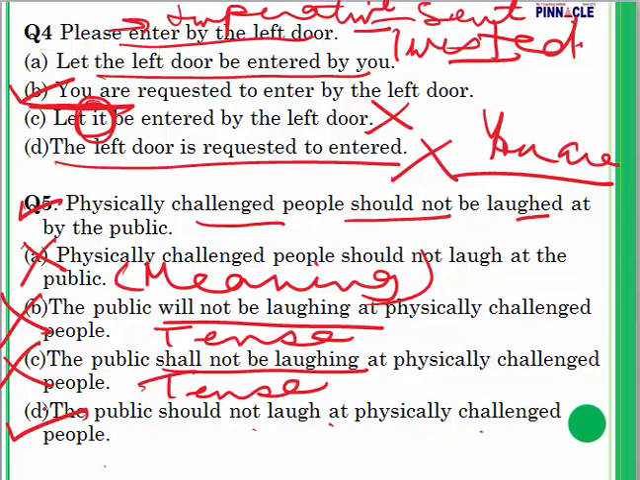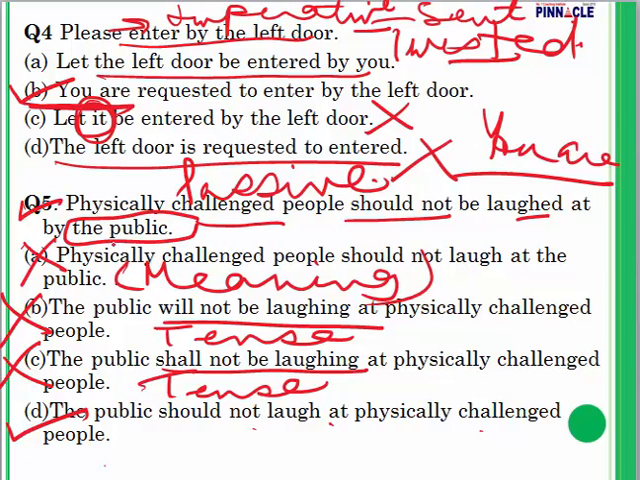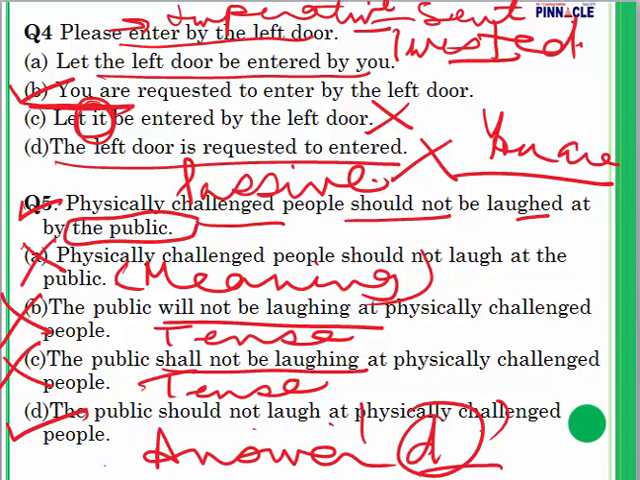Absolutely right. Physically challenged people should not be laughed at, but the public. This was in passive voice. We had the doer at the end. The doer of the action is at the end. That we have brought in the front, the public. And the public should not laugh at physically challenged people. My answer is D.